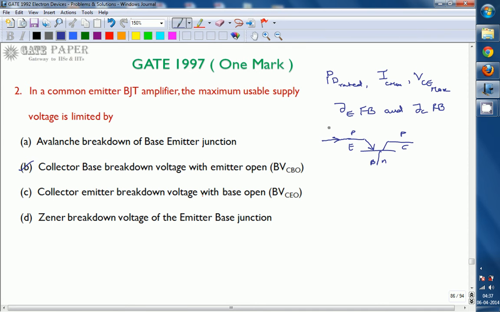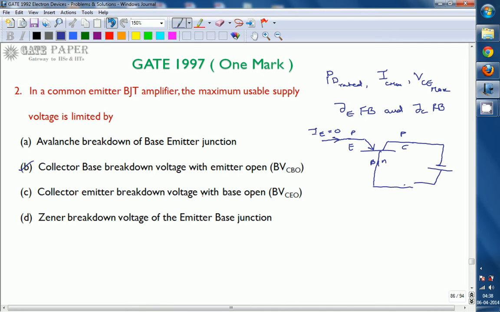Even though there is no emitter current, let us assume you are not applying any voltage at the emitter, so no emitter current is flowing. But in between collector and base we apply a reverse bias: for P we apply negative voltage, for N we apply positive voltage.